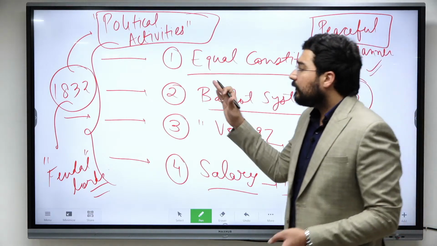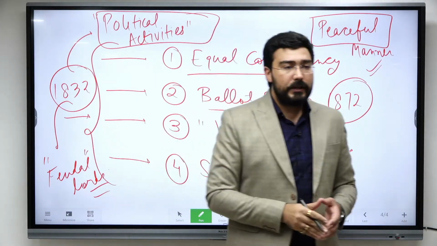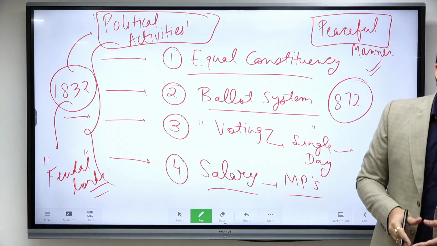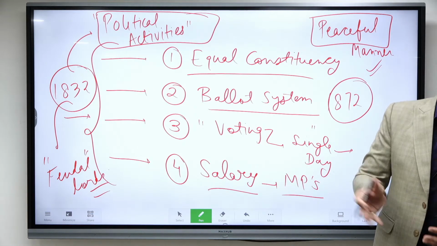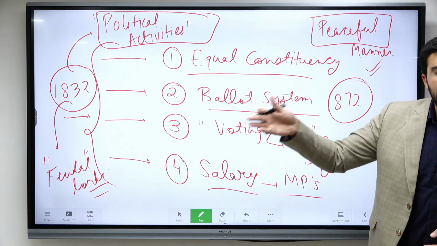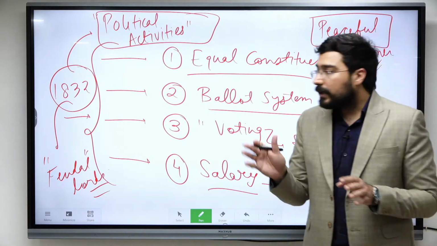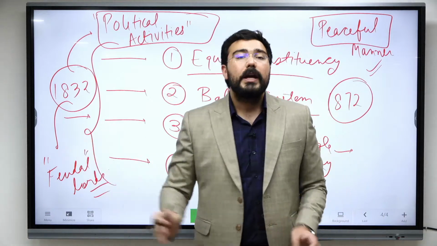So all these activities start from this act of 1832 and this was further reformed in the coming years ना, 1867 में reform किया, 1884 में reform किया, 1927 में again it was reformed. That's why the beginning of the constitutional reforms in England starts with the act of 1832.